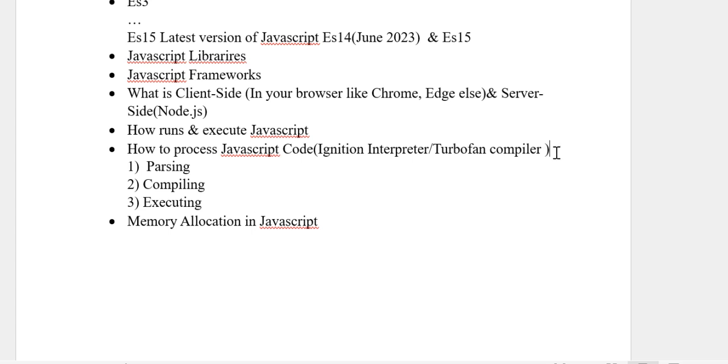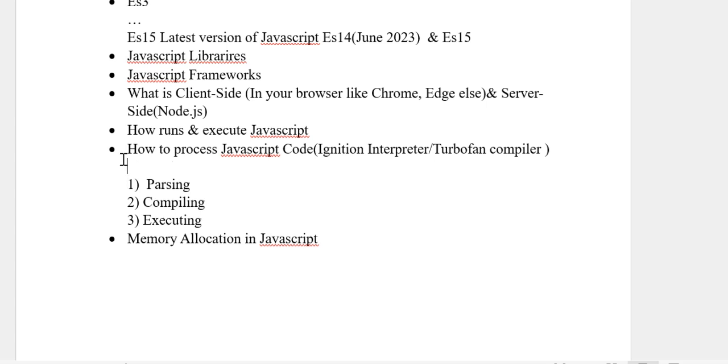The V8 engine provides how to parse, then compile, and then execute. Once you try to execute JavaScript code on the browser, the V8 engine comes into the role.